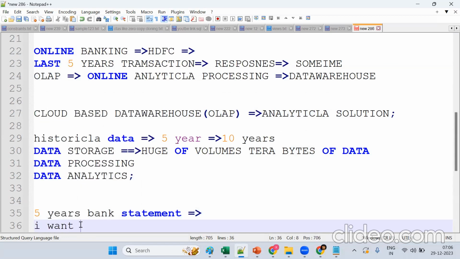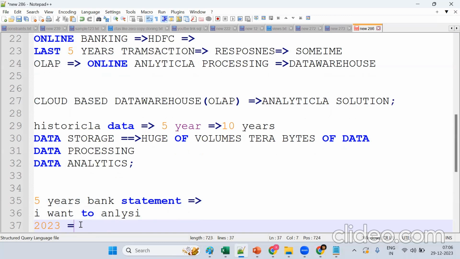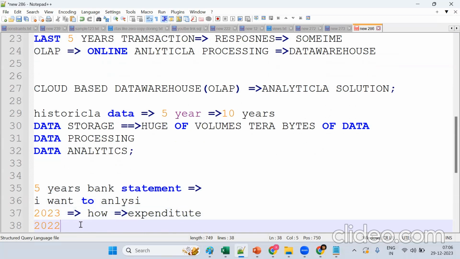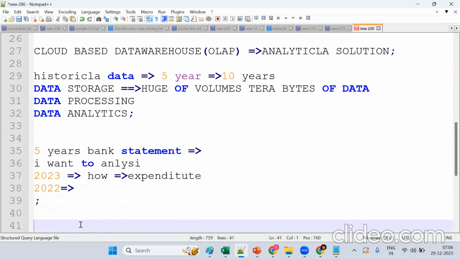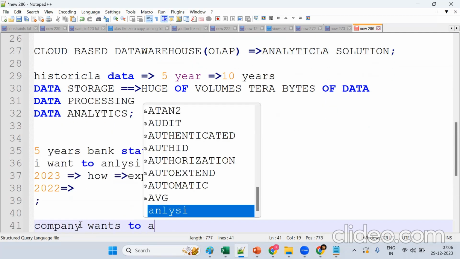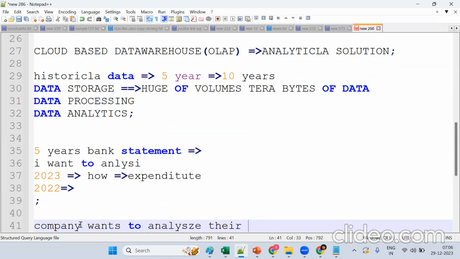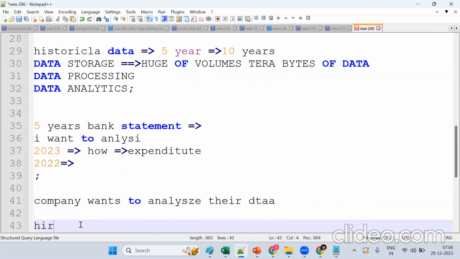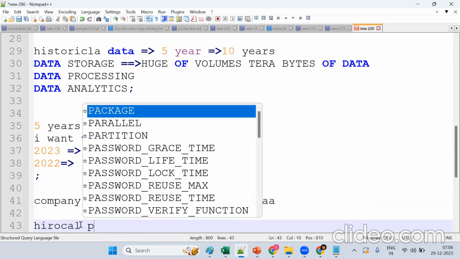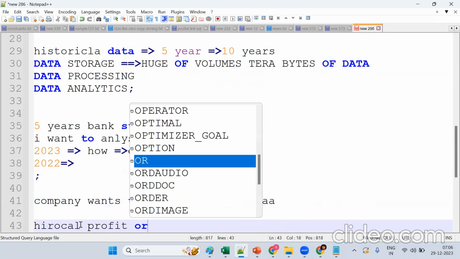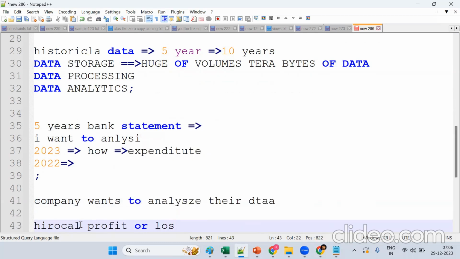I want to analyze, in 2023, how much amount I got, what the expenditure was, and what things I did. Same thing in 2022. Same way, a company wants to analyze its data. How? By seeing this historical data, whether they're getting profit or losses. Getting the point? So why are we preserving customer data? We want to analyze the data for future predictions.